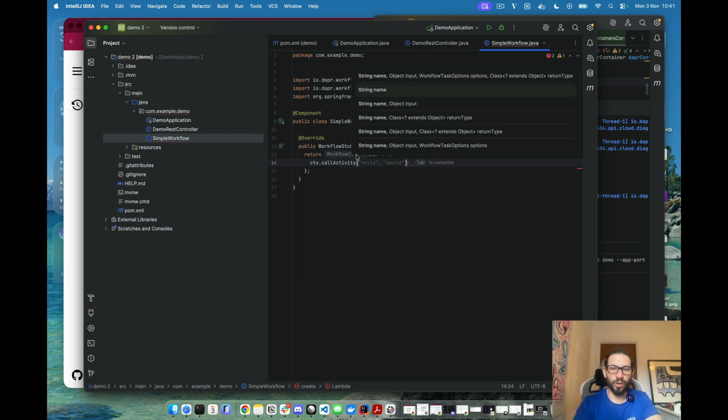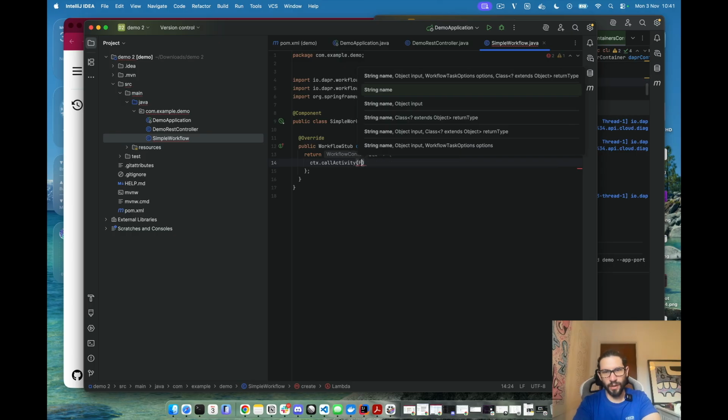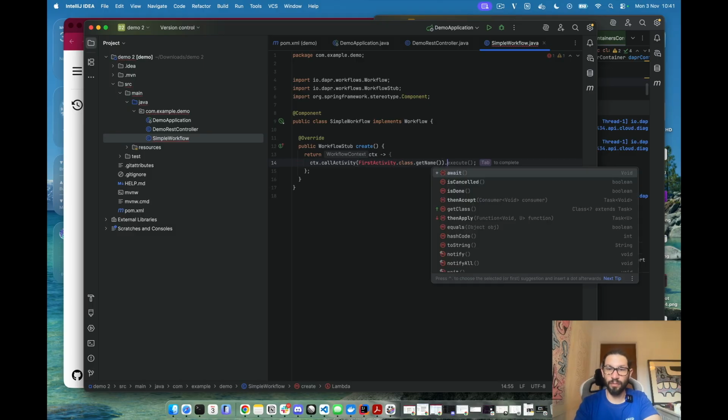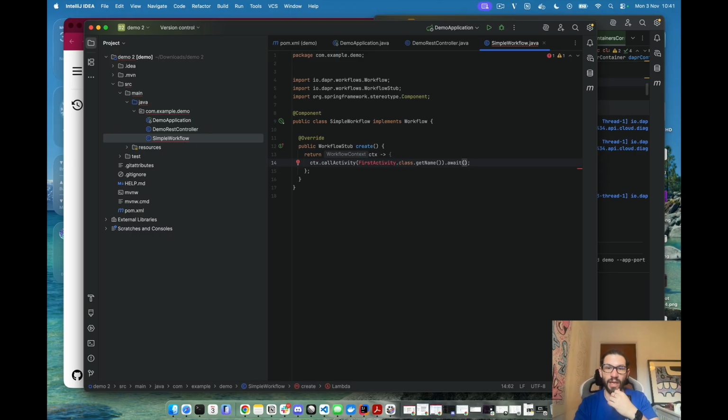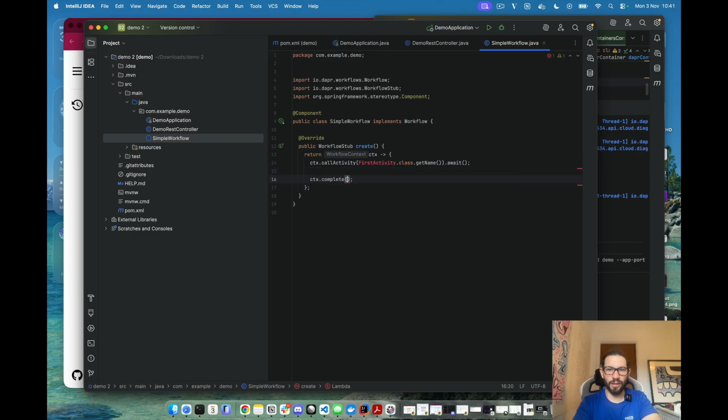So instead of hello world, we will do the workflow first activity class get name. So that's the name of the activity. And then we can just finish it. We can just not do anything, but that will execute the activity in an asynchronous mode. But we want to wait for this activity to finish before moving forward. Finally, we will do complete, workflow completed. So that's the output of the workflow whenever it's finished.